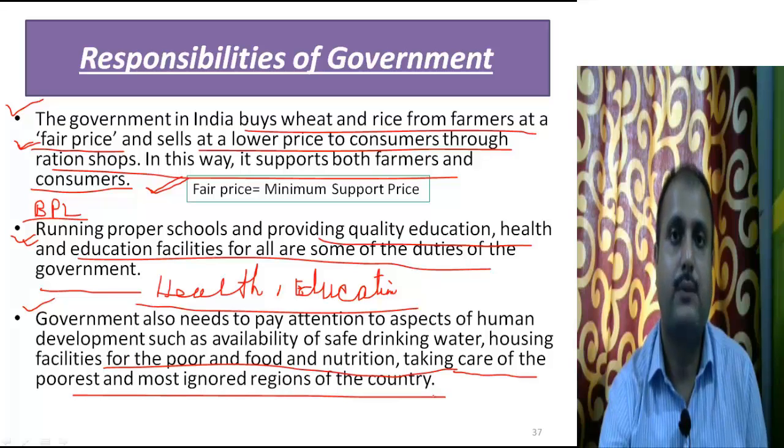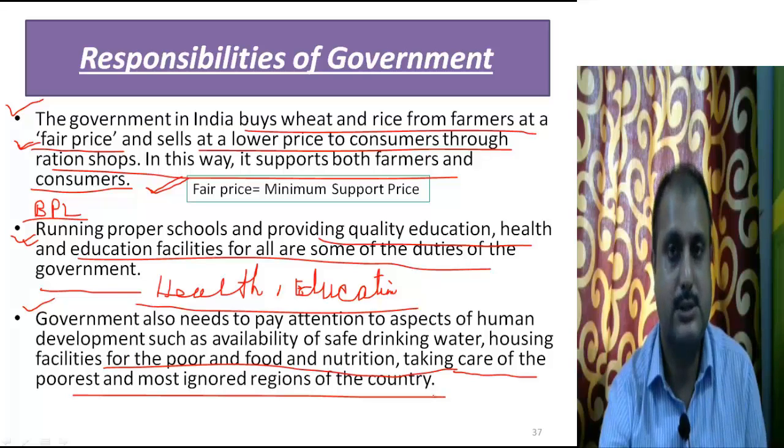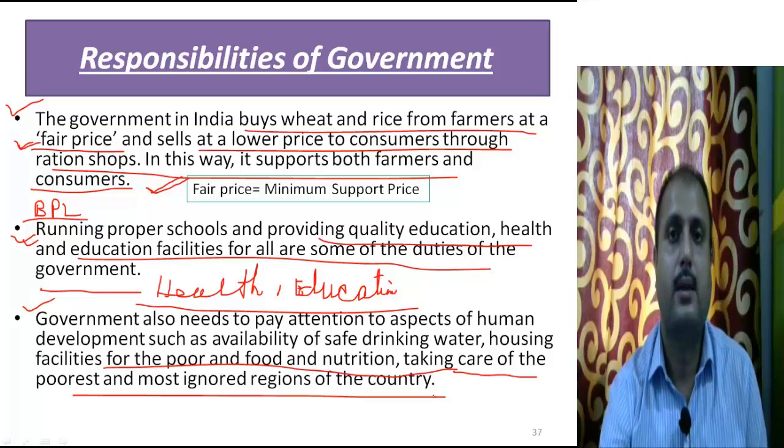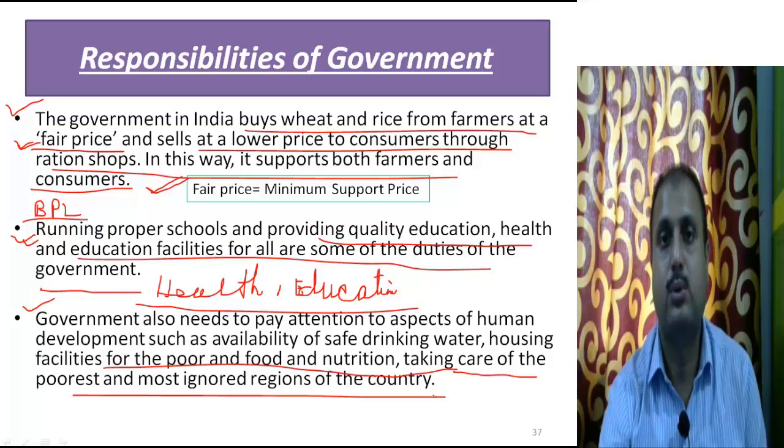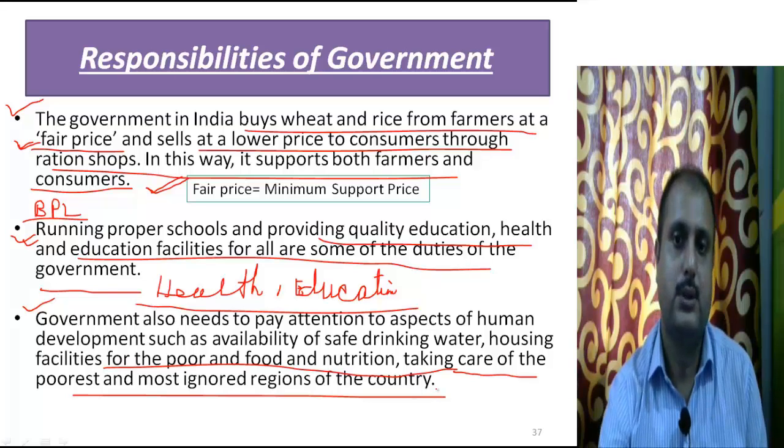So taking care of the poor is the responsibility of the government, because the private sector, as we have studied recently, has the motive to earn profit, but only the government can take care of the interest of the poor and ignored people of our country, ignored regions of our country. So I hope that this is clear for everyone and nobody has any kind of doubt.